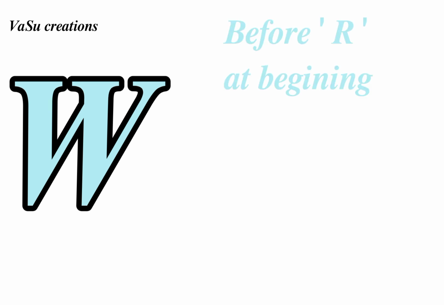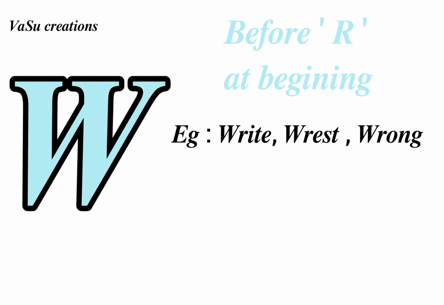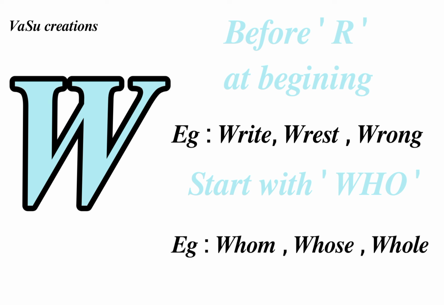If we see the condition, W is not pronounced at the beginning of a word when it is before the letter R. If we see the examples: write, wrist, wrong, etc. And also W is silent in words which start with WHO. If we see the examples: whom, whose, whole, etc.